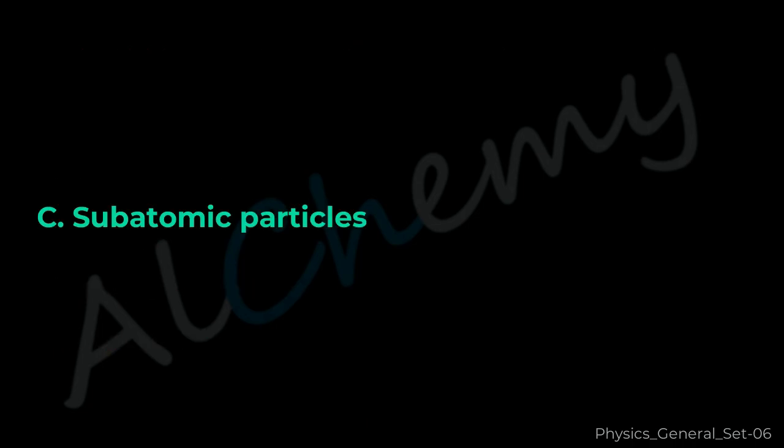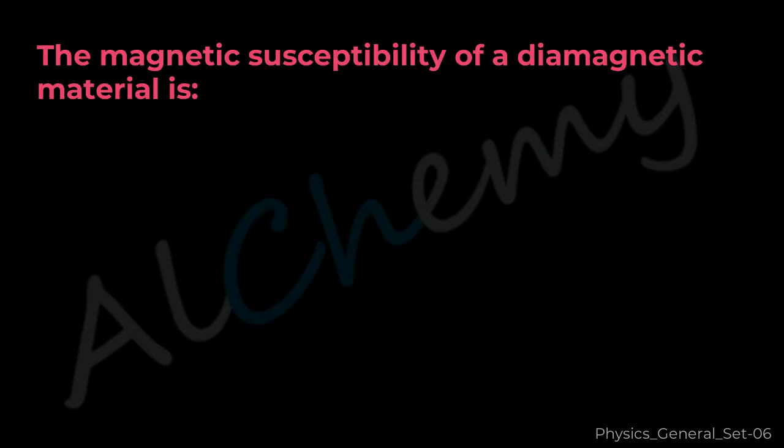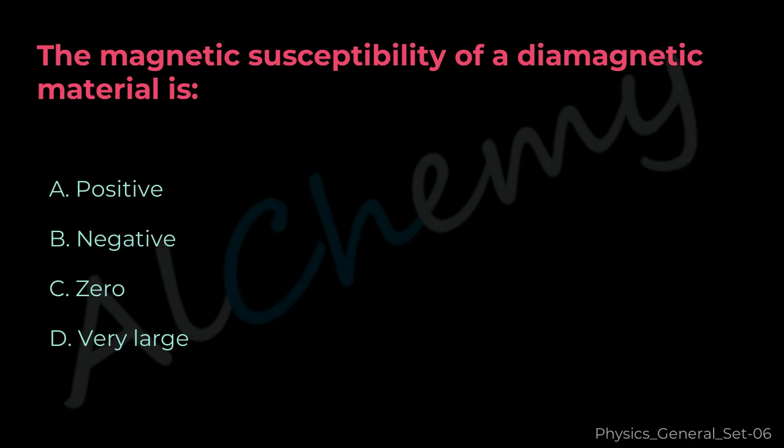The correct answer is C. Subatomic particles. Question 34. The magnetic susceptibility of a diamagnetic material is A. Positive, B. Negative, C. Zero, D. Very large.